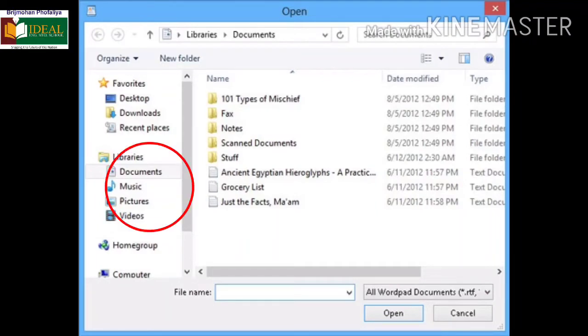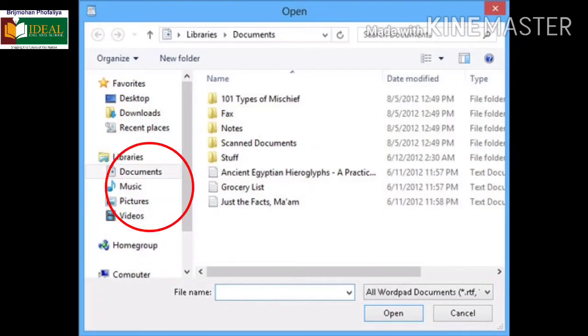By default, all the files that you save, move or copy are stored in the My Documents folder in the Documents Library. Next, Pictures Library is used to store and organize pictures such as photographs or images from the camera, scanner or email. By default, all the pictures that you save, move or copy are stored in the My Pictures folder in the Pictures Library.